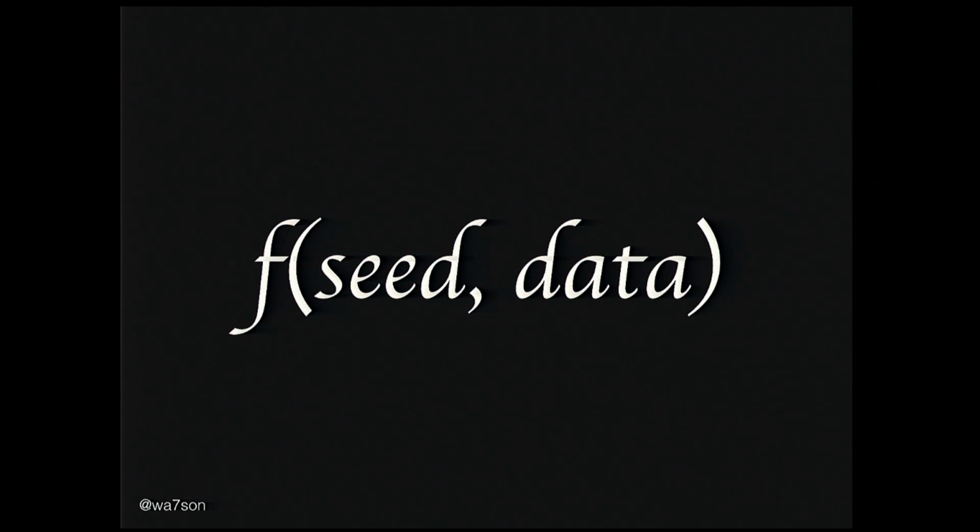So what I mean, when is this an approach that you should consider? It's an approach you should consider if you have a function that takes some kind of seed thing and some data, and every time you give it the same seed, it performs the same operation on the data. I'm not talking crypto here, though I guess it could be used there as well. But it could be anything where you want to operate on some data based on something else.